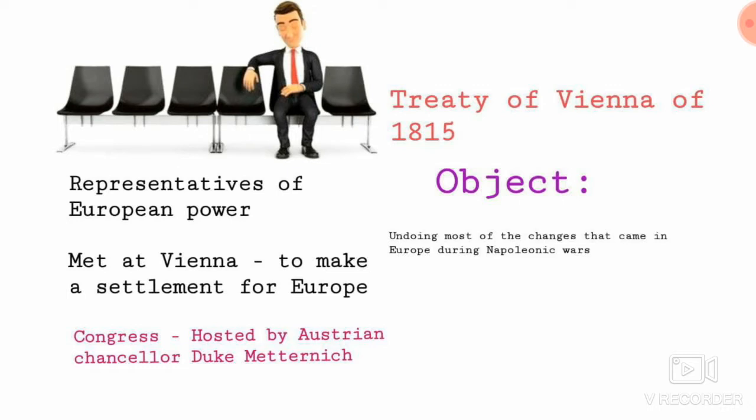During that time, Congress was represented by Austrian Chancellor Duke Metternich. Remember this name; again and again we will be discussing him in the chapter. After the discussion, they made a treaty, called the Treaty of Vienna of 1815.